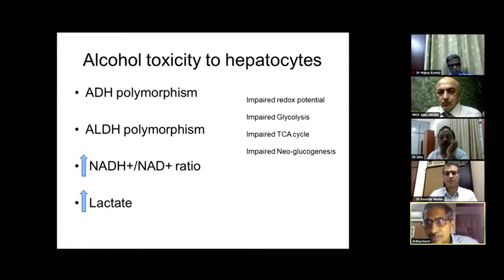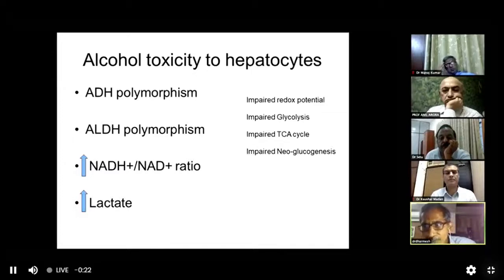Now, what happens to this NADH? This is a fully molecule. The NADH that is present in the cytosol is pushed towards the mitochondria when there is an excess of NADH in the cytosol.